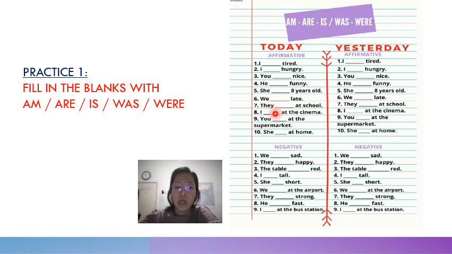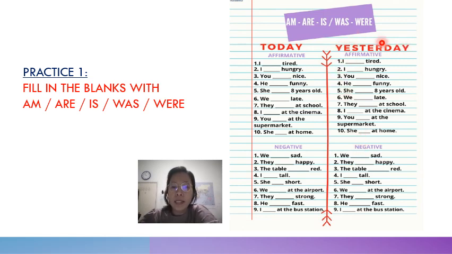Okay, in the negative form, we aren't sad. They aren't happy. The table isn't red. I am tall. She isn't short. We aren't at the airport. They aren't strong. He isn't fast. I am at the bus station.